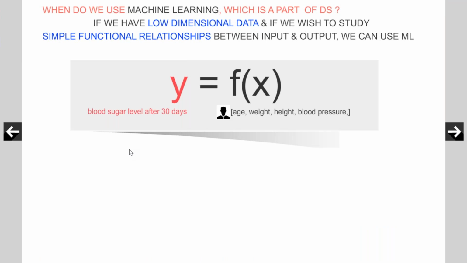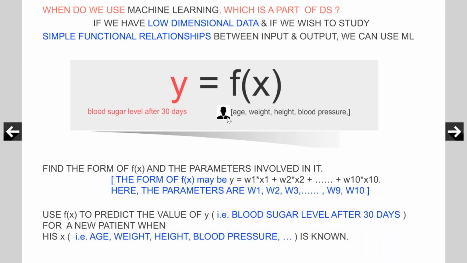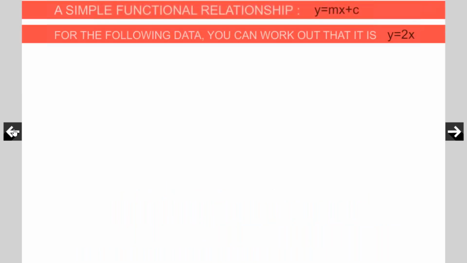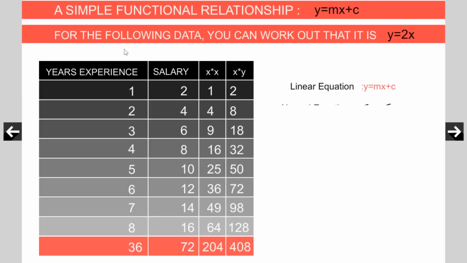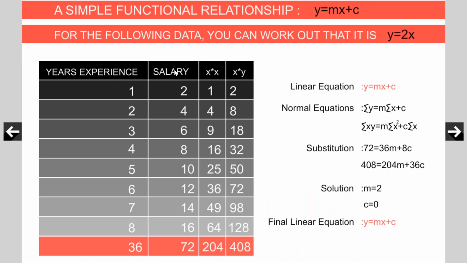Now sometimes what happens, you have to deal with a lot of variables. Blood sugar level in a person depends on his age, weight, height, blood pressure, and so on and so on. Age is represented as a variable x1, weight is represented as a variable x2, height is represented as x3, blood pressure is represented as x4, and so on and so on, x10. How many variables do we deal with? 10 variables, right? In the previous case, how many variables did we deal with? We have dealt with just 2 variables. Now the concept is very clear.